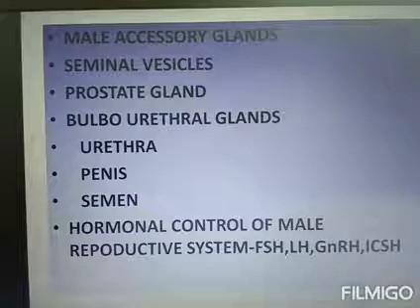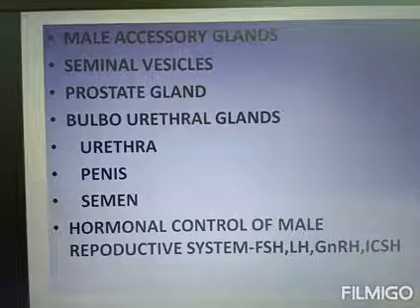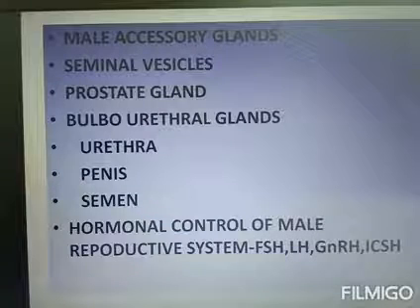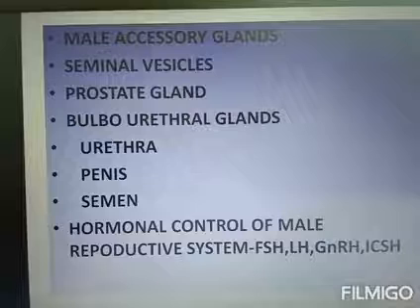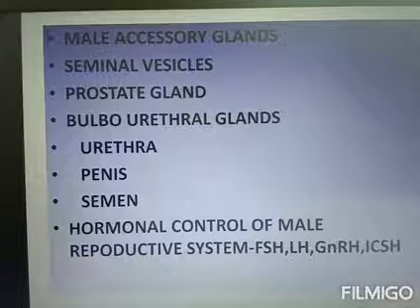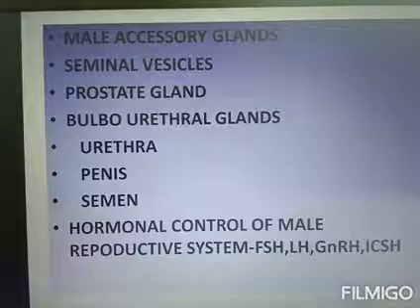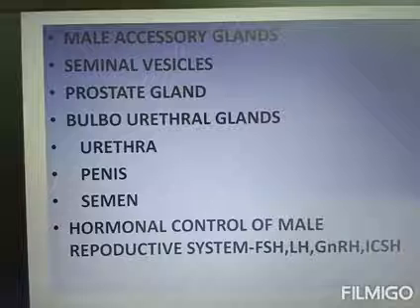Although 200 to 300 million sperms are ejaculated, only one is needed for fertilization. So here Darwin's law, survival of the fittest or natural selection, operates. The most powerful one fuses with the egg and forms the zygote.